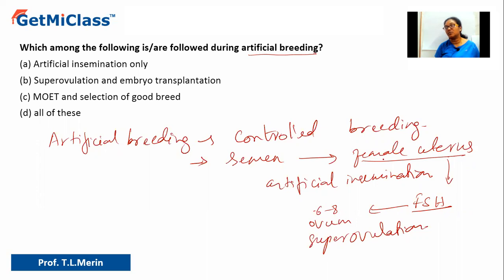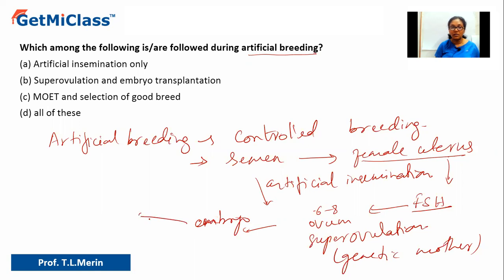This has to be precisely done, because once the females have been treated with the FSH hormone, then semen is injected into the uterus. The eggs will get fertilized, and then the embryo will be transferred to a surrogate mother. The female used here for the superovulation is called the genetic mother. Embryo will be formed after the insemination and transferred into the surrogate mother for further development.